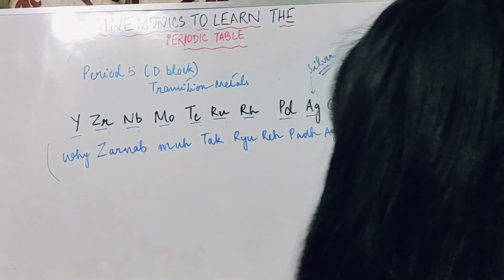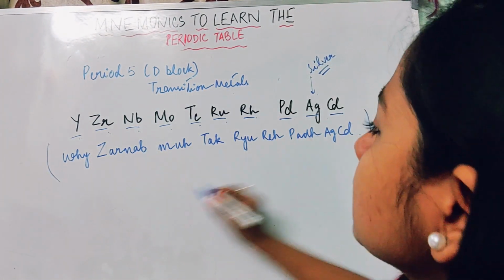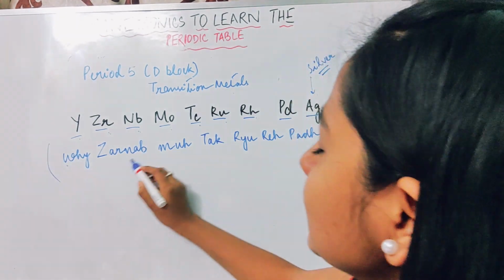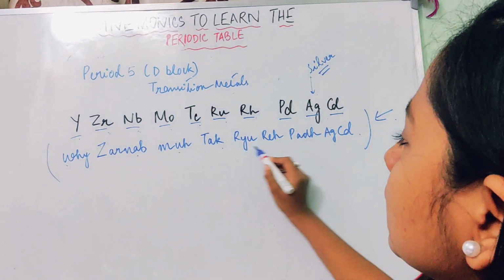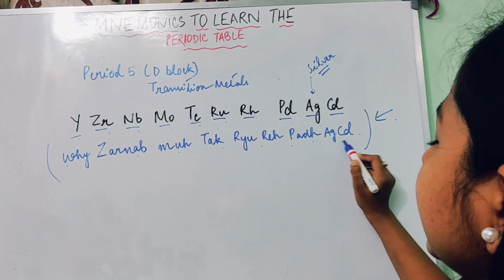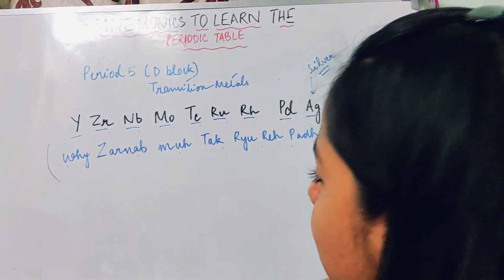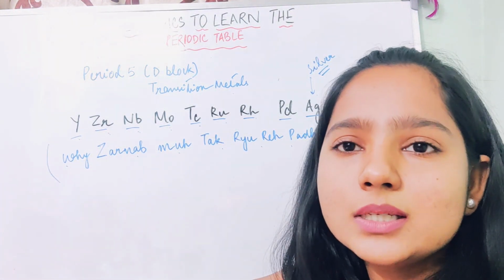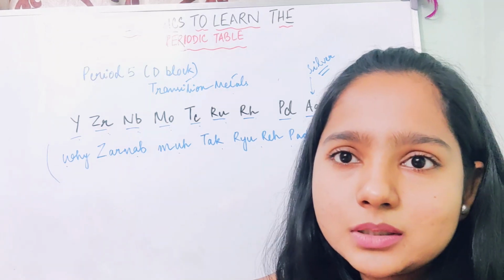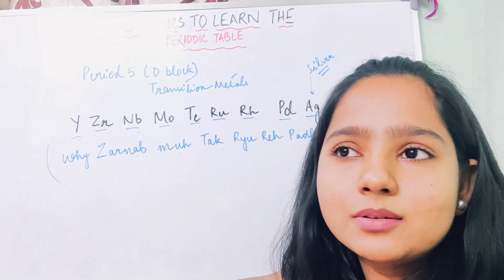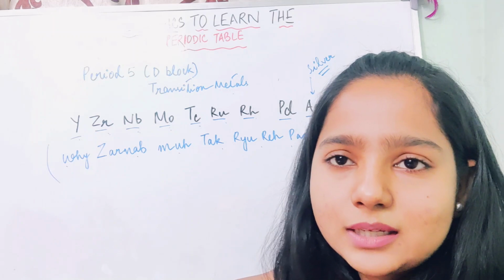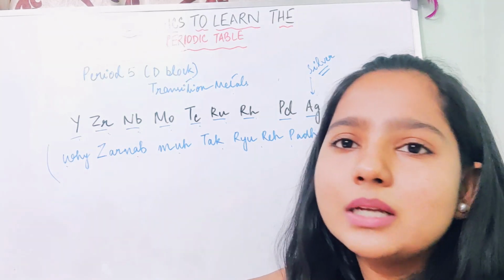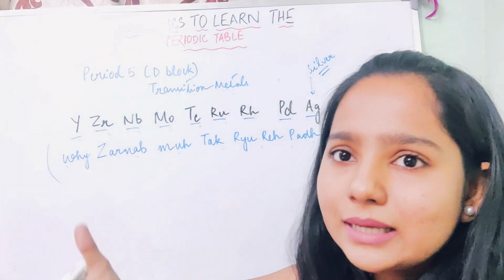So this mnemonic is very funny. It is Y Zarnab Mu Tak Ryu Re Per AGCD. Okay, so there is a teacher who is telling Zarnab. Zarnab is a guy. You must have heard the name Arnab; it can be anyone's name. So his brother is Zarnab.